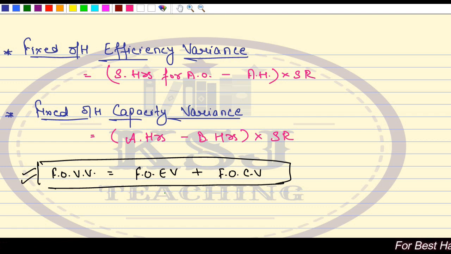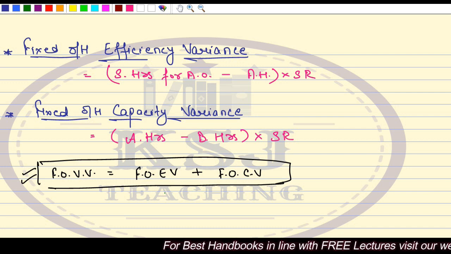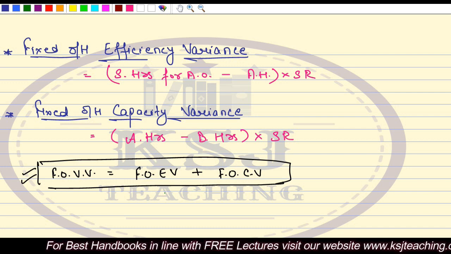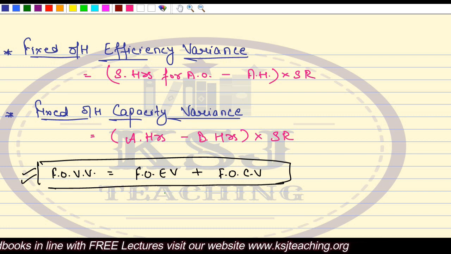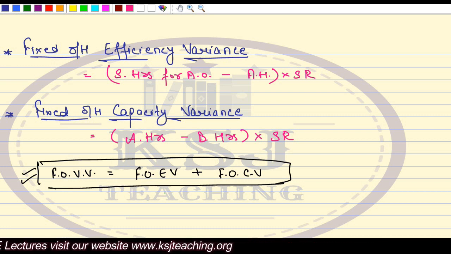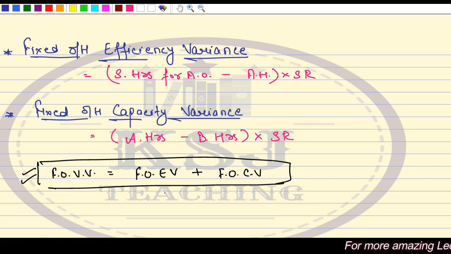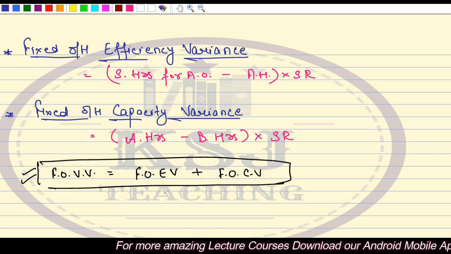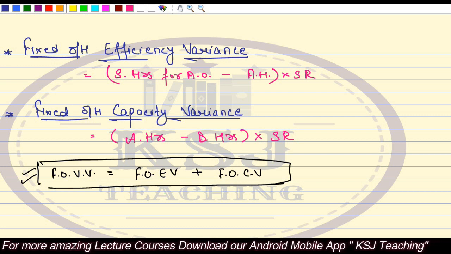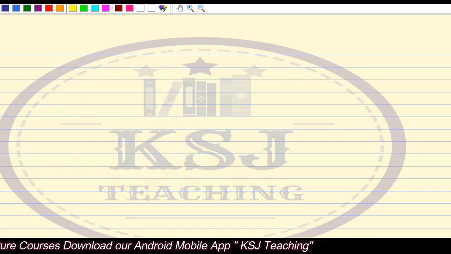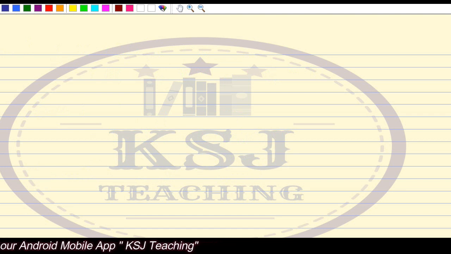Now if we talk about the ICAI module, that is the CA module, in some of the illustrations they have committed a mistake, right? I have already discussed this in the English live batch, the ICAI SM series batch. I have already discussed those mistakes, where the question says that you need to calculate the capacity variance, and the ICAI is calculating the revised capacity variance there. I'll show you, don't worry about it, in the next lecture. For now, we are going to solve a practical problem covering all the variances we have discussed, right?